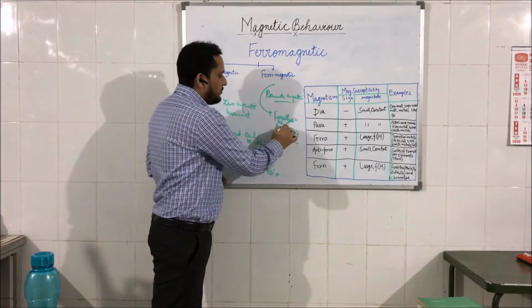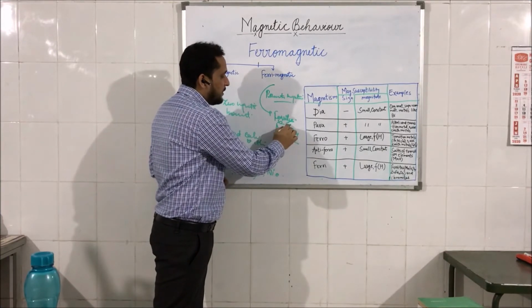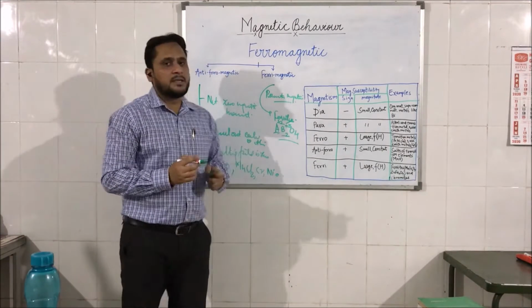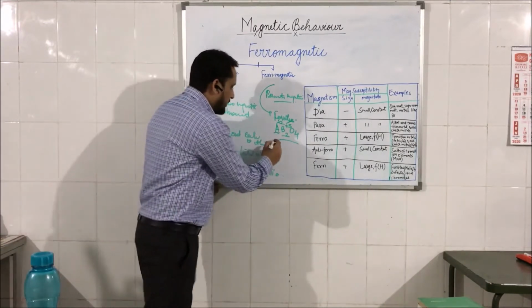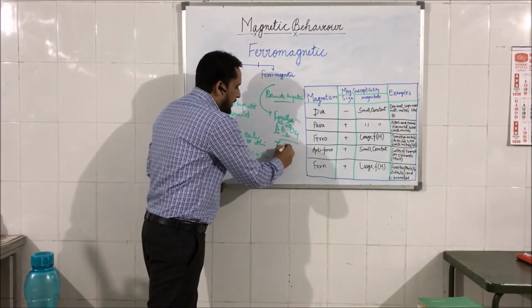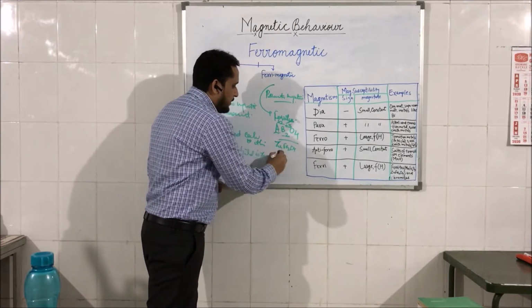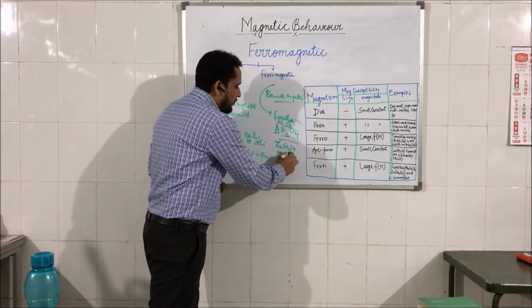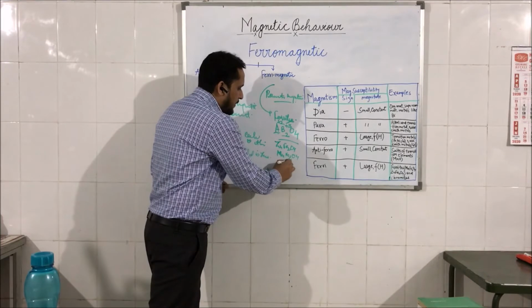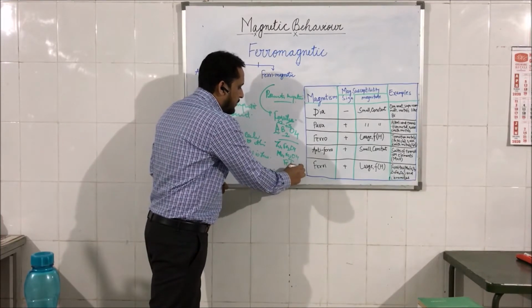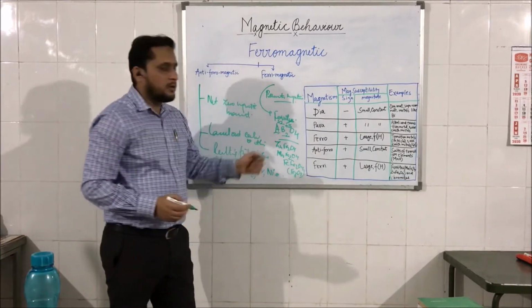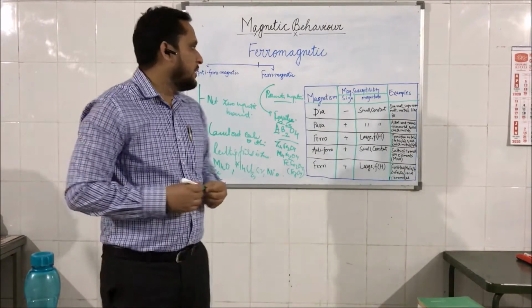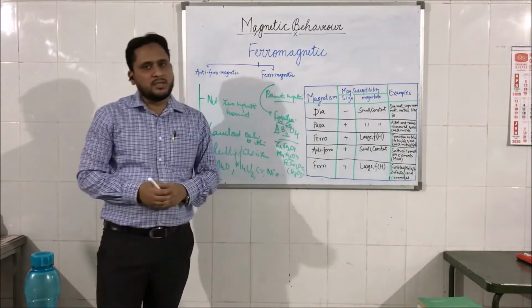A is +2, doubly positive charge, and B is triply positive charge, and then 4 oxygen atoms are arranged. The common examples of this category include ZnFe2O4, MnFe2O4, or FeFe2O4, which is also known as Fe3O4. So these are the common ferrites which have a ferrimagnetic nature.